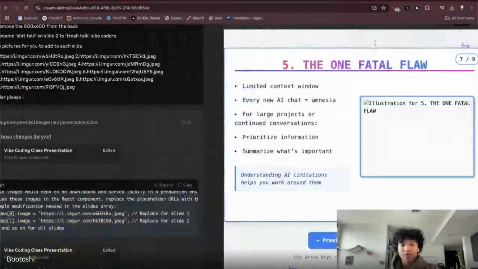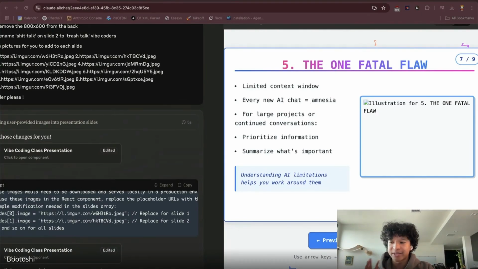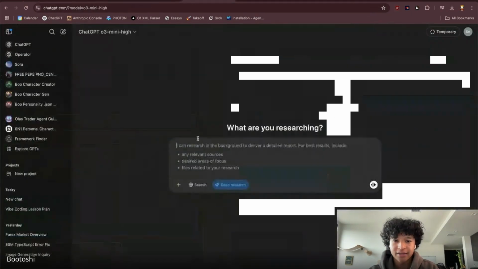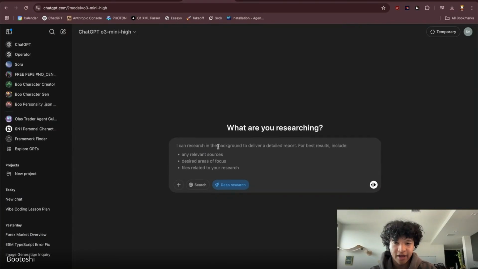I'd say one of the best pro tips I have is, oh, that was the next slide. So the one fatal flaw that these AI systems have that everyone needs to keep in mind, and this helps me a lot when I'm working with them, is that every LLM at the moment has a limited context window. A context window is everything you could put in when you're talking to the AI.